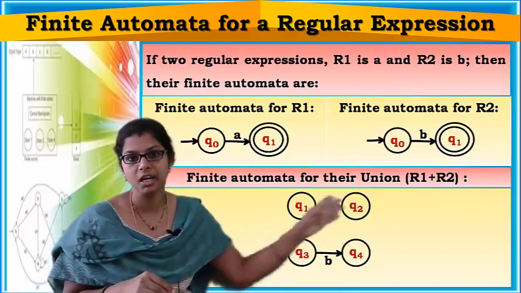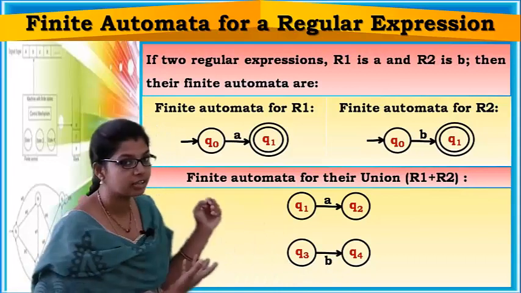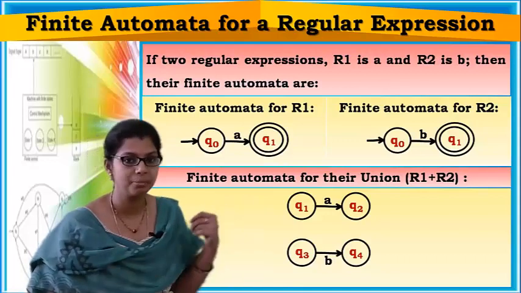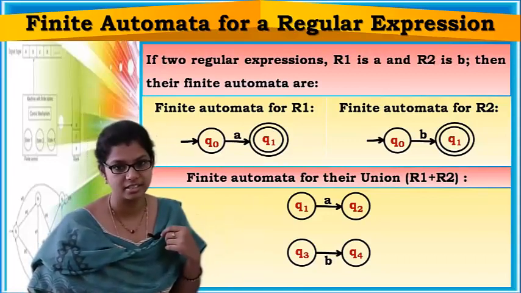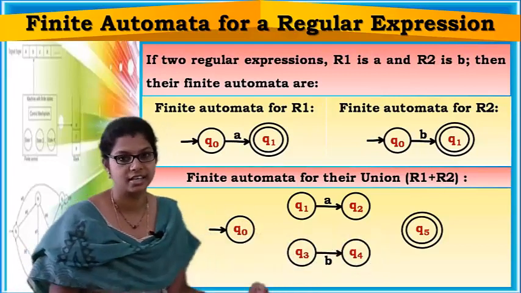It can accept A or it can accept B, that's it. Here there are no initial and final states, so now I am adding them. Q0 is my initial state and Q5 is my final state.